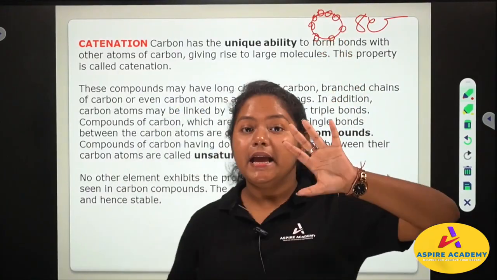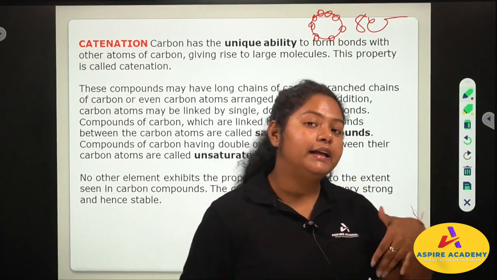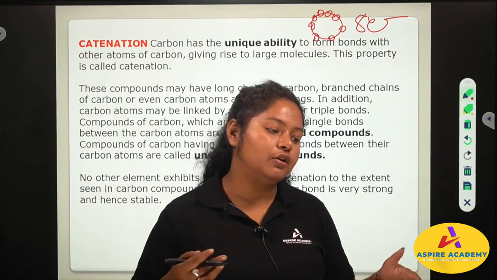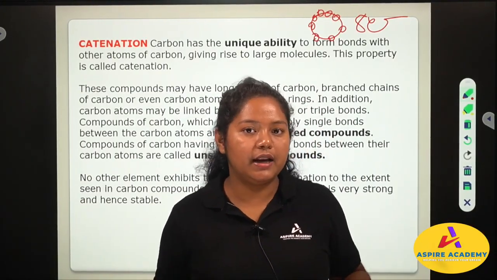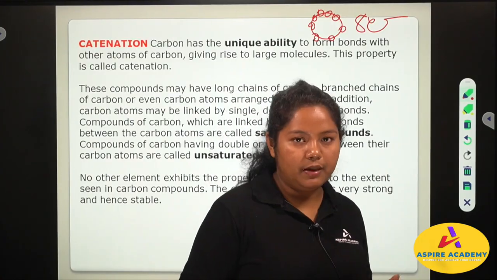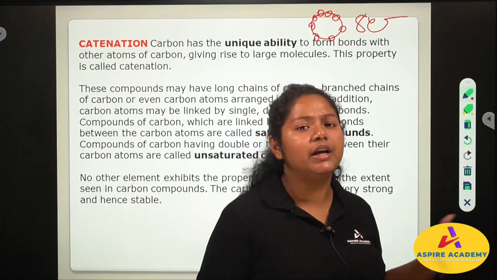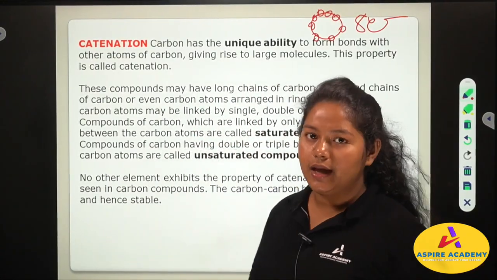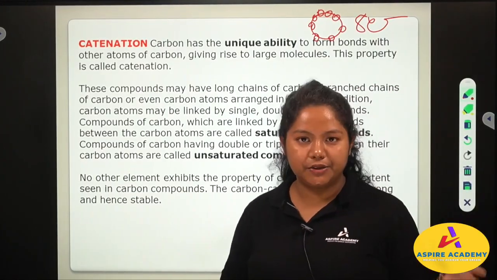So to complete 8 electrons and be stable, what will carbon do? It can lose 4 electrons and become stable with the shell below, or it can gain 4 electrons, so it will have 8 electrons and be stable. Or it can share electrons and get 8 electrons in the outermost shell to become stable, okay? So this is the uniqueness of carbon that is not seen in other elements.